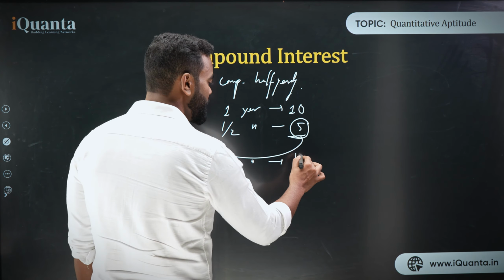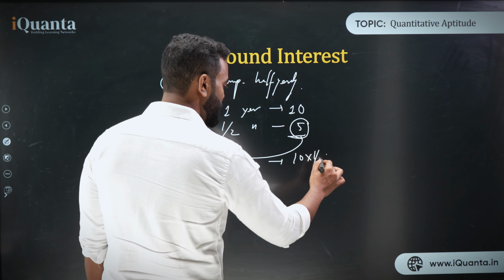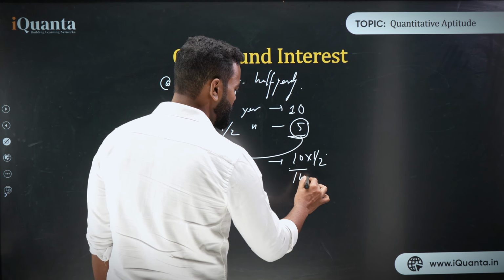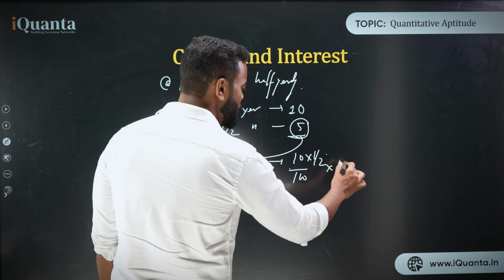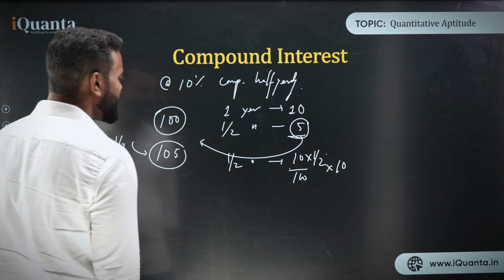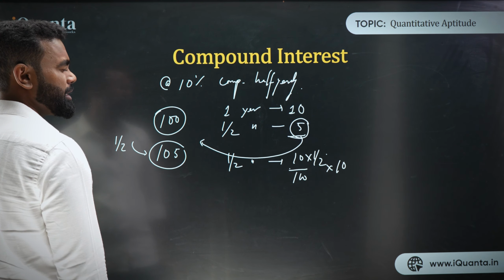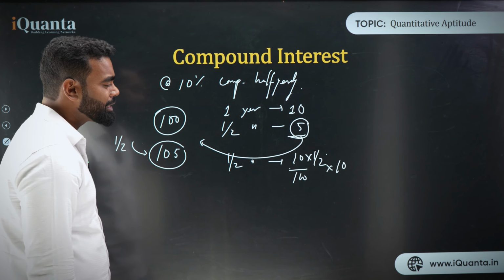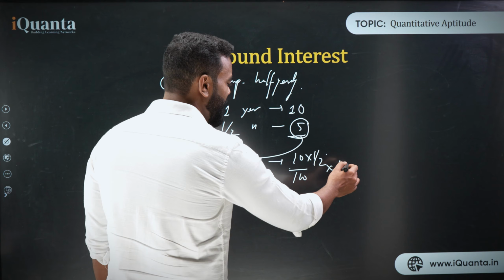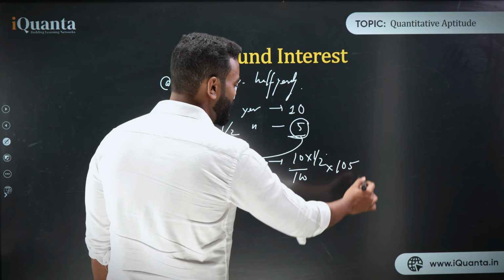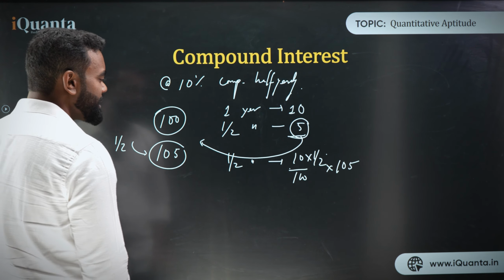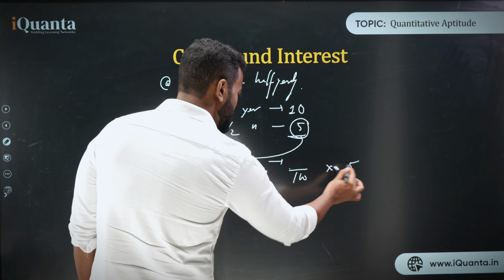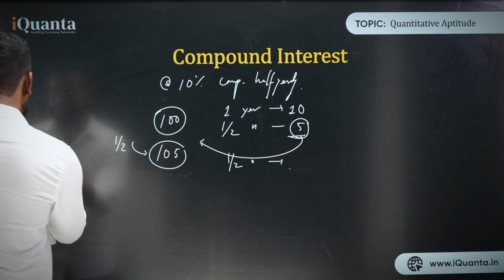So that is 10 upon 100 into half, because it is half a year.